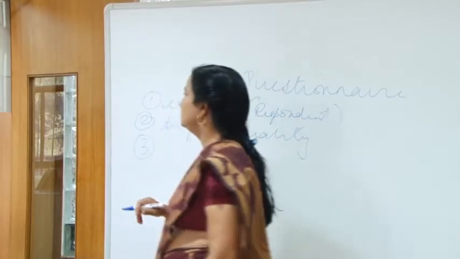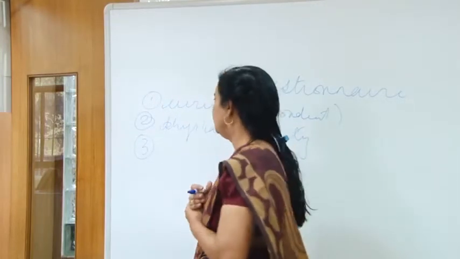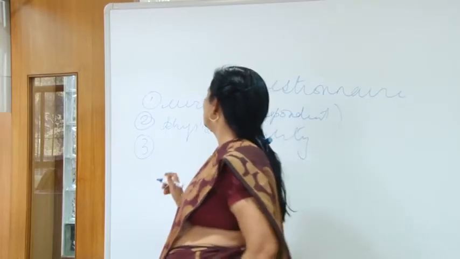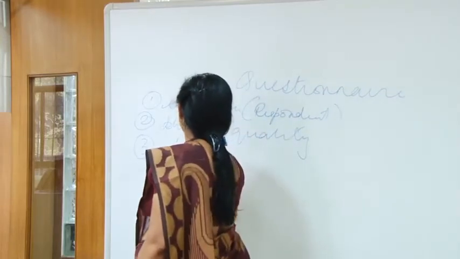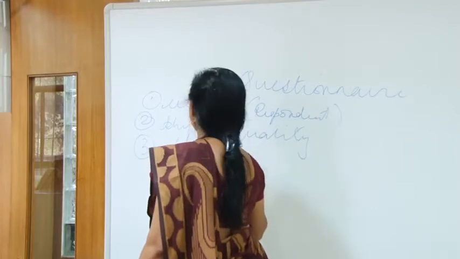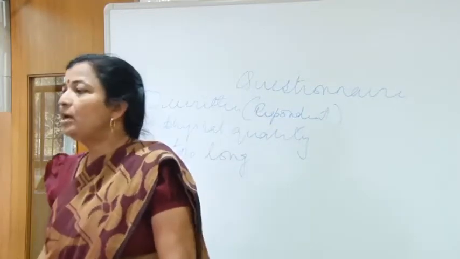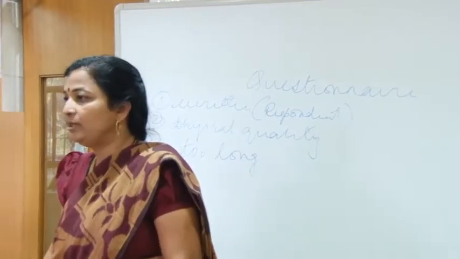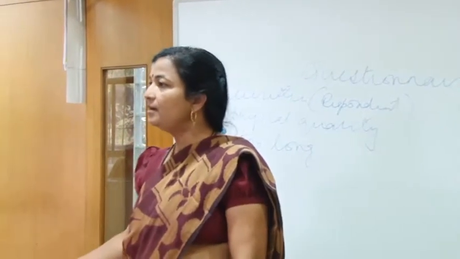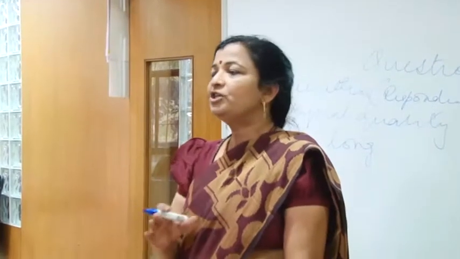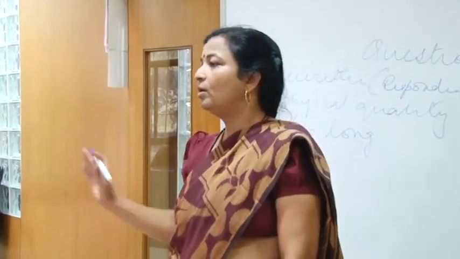The next salient feature is that the questionnaire should not be too long. How will the respondent like to answer 100 questions in a questionnaire? He will get tired writing the answers. A questionnaire should never be too long.